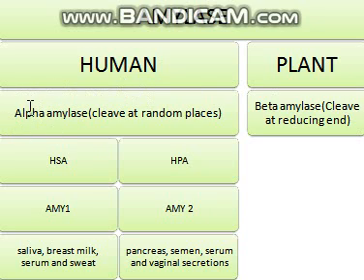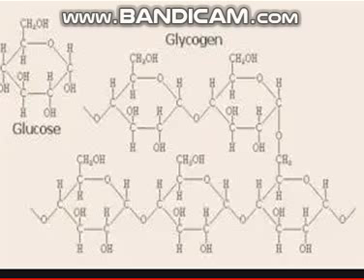What's the basic difference between human and plant amylase is how they work. The role is the same: they catalyze the hydrolysis of polysaccharide, but the mechanism differs. The human one cleaves the alpha 1,4 linkage randomly at any place, whereas beta amylase, the enzyme present in plants, cleaves only at the reducing end.